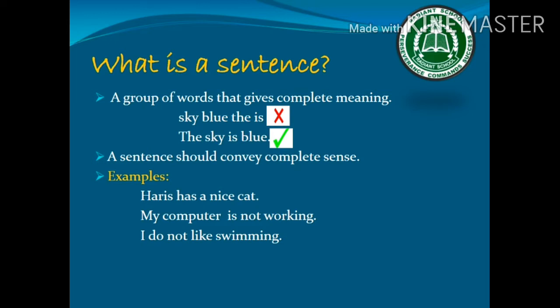What is a sentence? A sentence is a group of words that gives complete meaning. For example, "sky blue the is." This is a group of words, but it does not give complete meaning. Does it look like a sentence? No, it is not a sentence. A proper sentence is "the sky is blue." So we have rearranged the words and it has become a meaningful sentence.